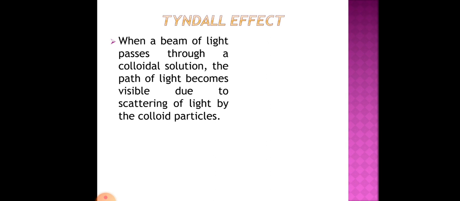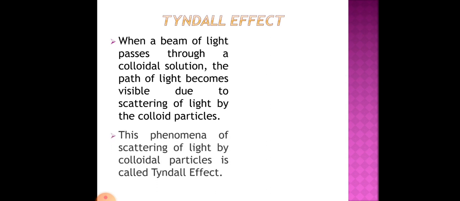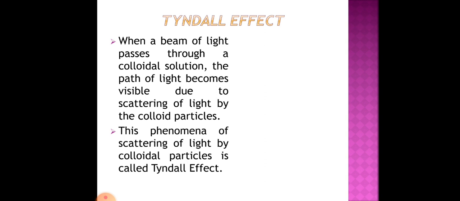You know what a colloidal solution is because you have already learned it in class 9. So this phenomenon of scattering of light by colloidal particles is called the Tyndall effect.